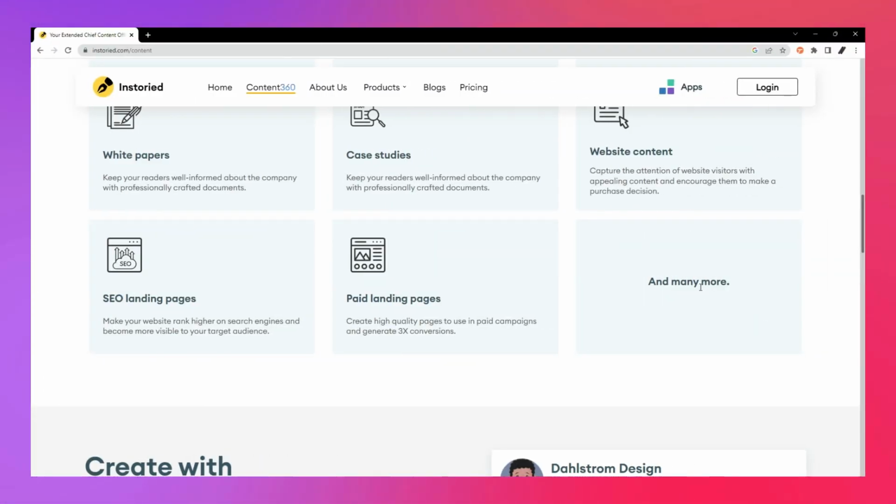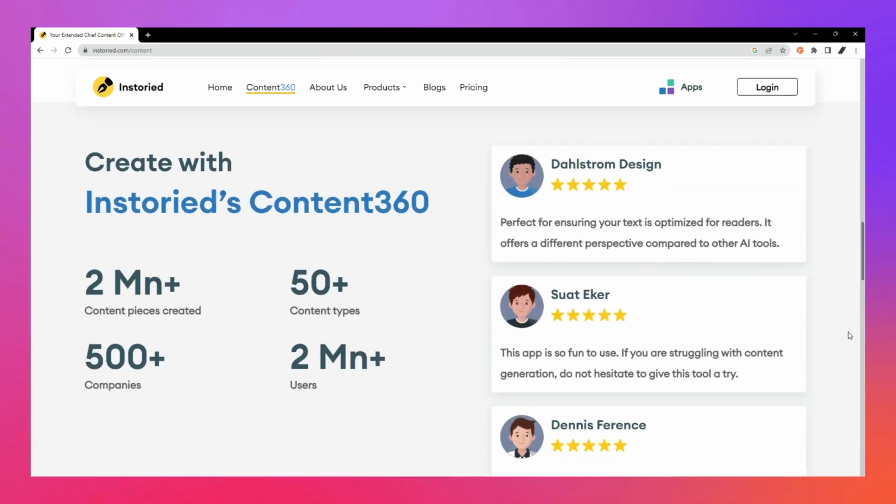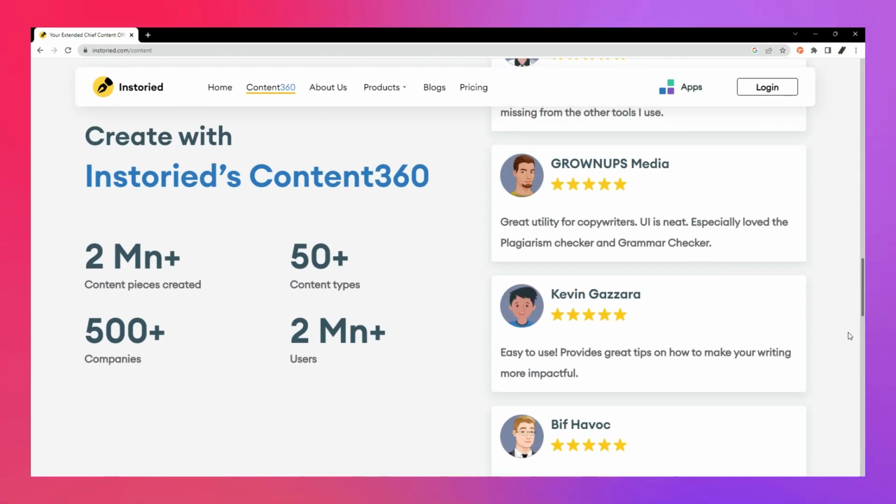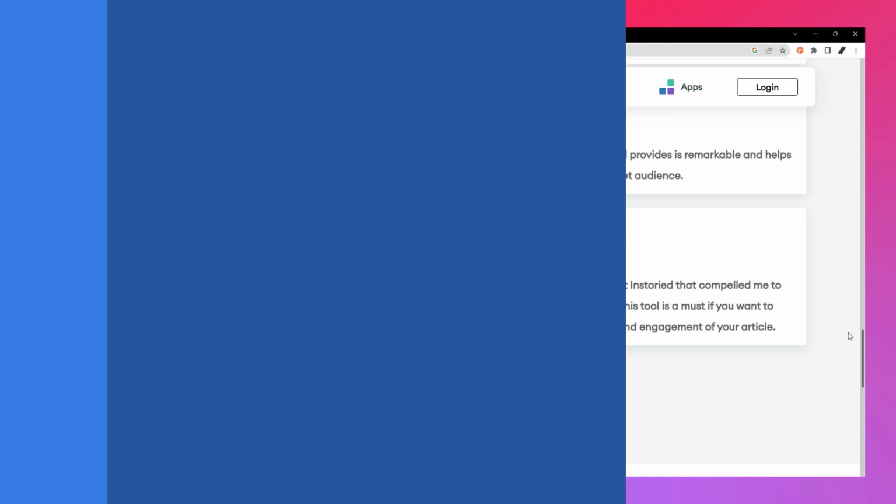In summary, it's a jam-packed, helpful, and essential tool for content writing and analysis for your marketing needs. Here are Instoried pros and cons.